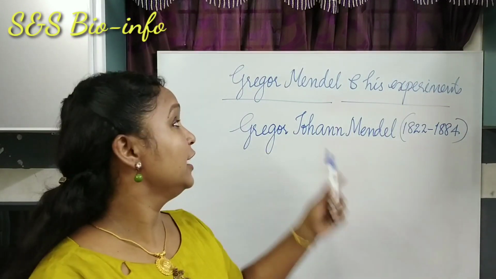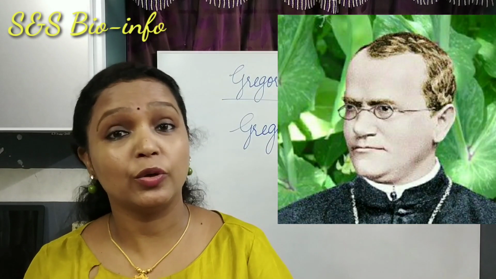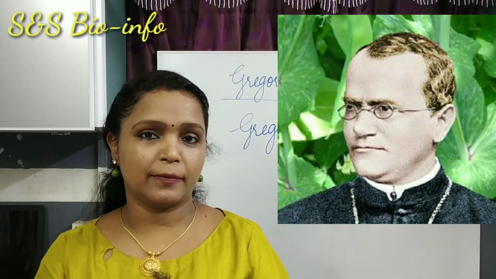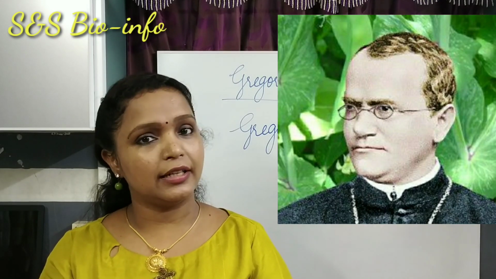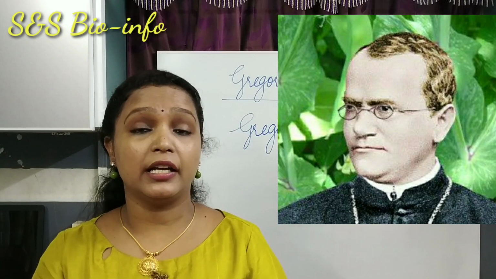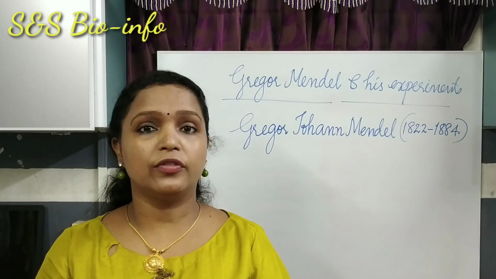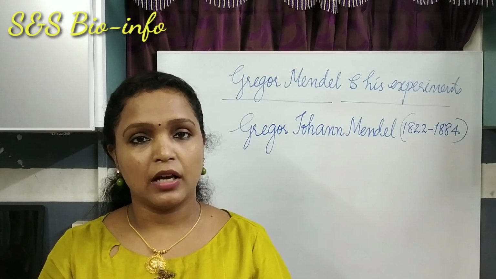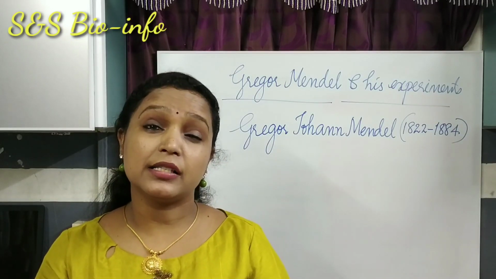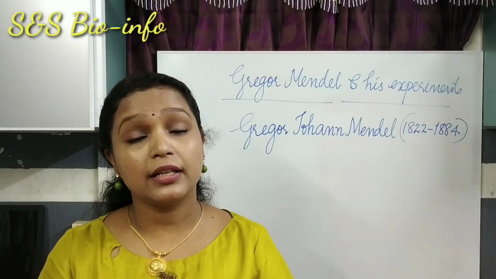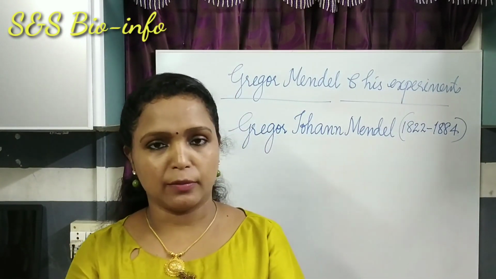Today's topic is Gregor Mendel and his experiments. Gregor Johann Mendel was a monk who lived in Austria in the 19th century. He was also a natural science teacher. He is known as the father of genetics as he gave the basic ideas of the principles of inheritance of traits. There were a lot of garden pea plants in his monastery. He was very much attracted to doing experiments with those plants. He conducted several hybridization experiments to study the inheritance of genes in pea plants. Let's learn more about his experiments.